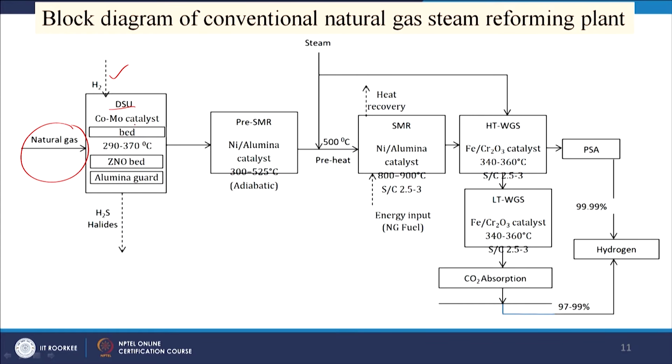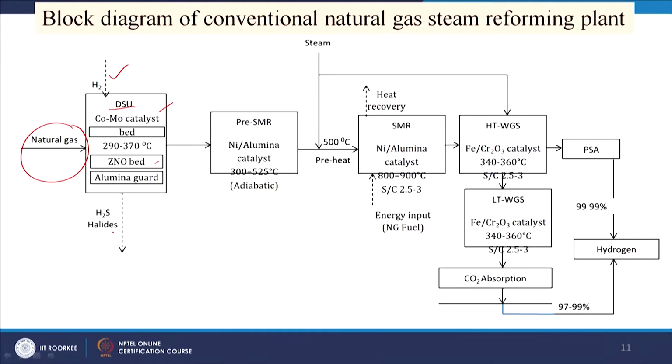Then some catalysts are used, that is a cobalt molybdenum catalyst, CoMo catalyst, at 290 to 370 degrees centigrade, and this is your catalyst bed. Then a zinc oxide bed is also used, and then an alumina guard. So, a series of oxides are used in which the DSU reaction takes place, and H2S and halides are separated from the natural gas.